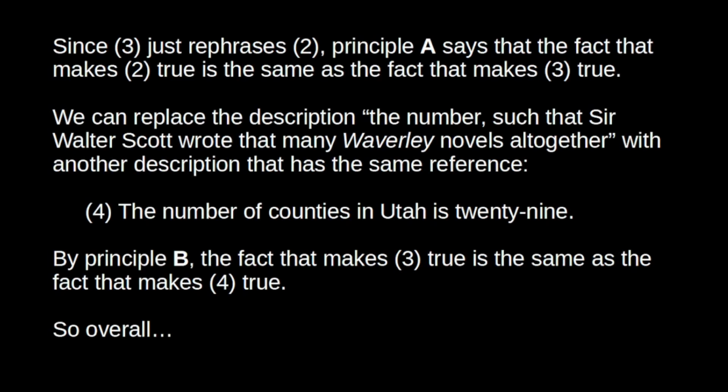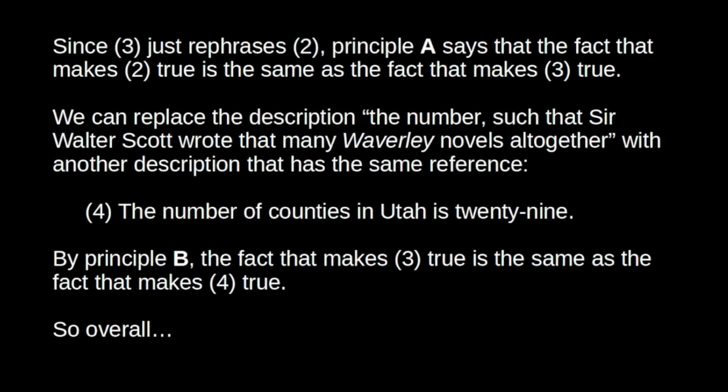Notice, however, that in 3 we have an identity statement that names the number 29, and it says that this is identical to the referent of the description, the number such that Sir Walter Scott wrote that many Waverley novels altogether. So we can replace this description with another description that has the same reference, which yields 4, the number of counties in Utah is 29.